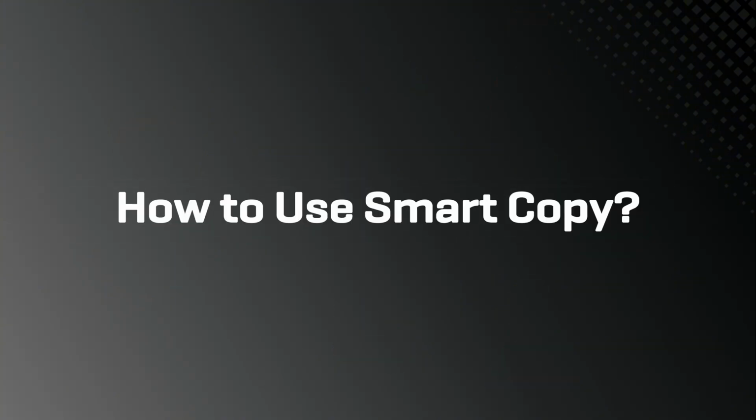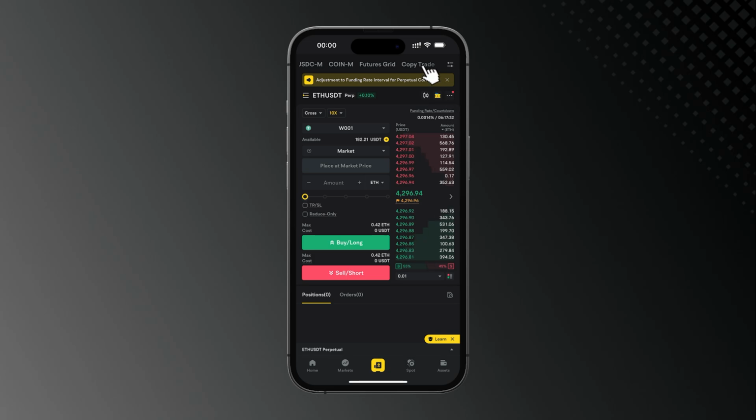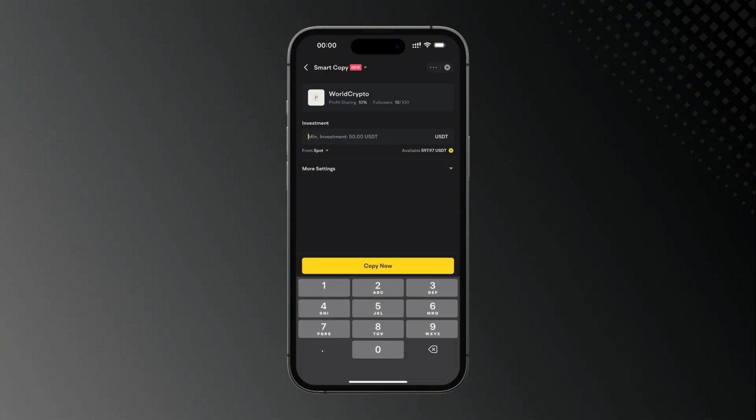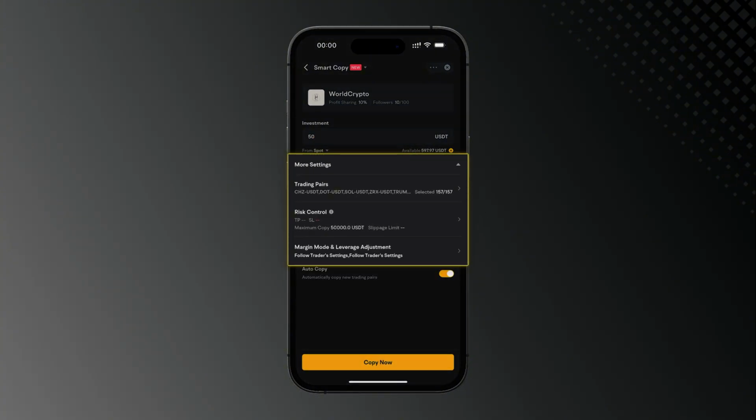How to use Smart Copy? Tap Futures at the bottom of the homepage, then select Copy Trade. Choose a trader you want to follow and tap Copy to open the setup page. Enter your investment amount and tap Copy Now, or customize more options under More Settings.